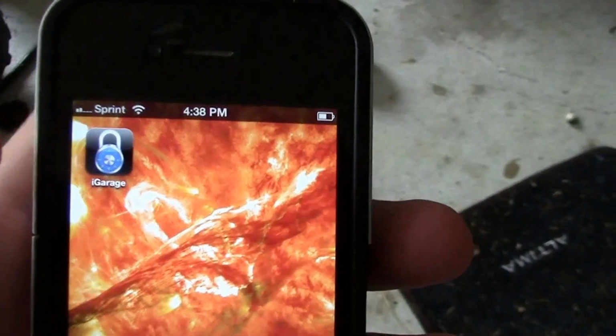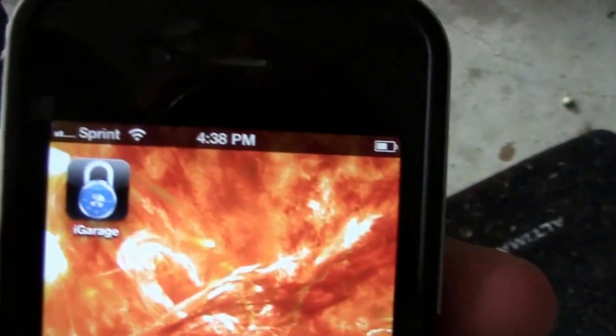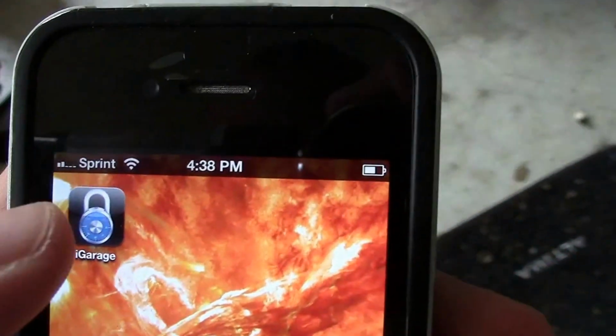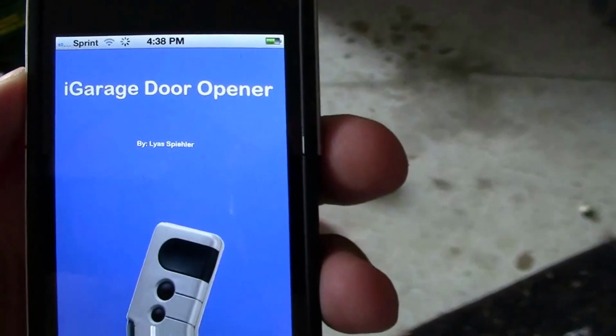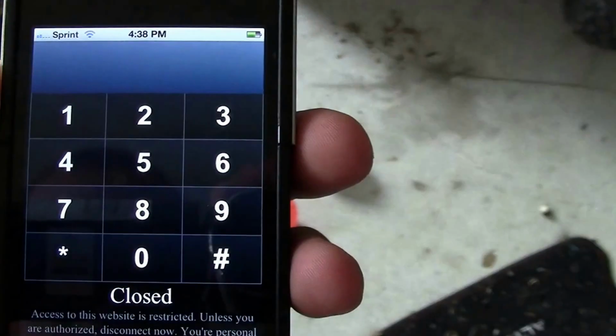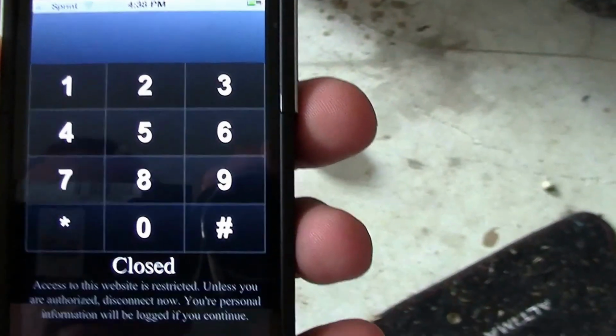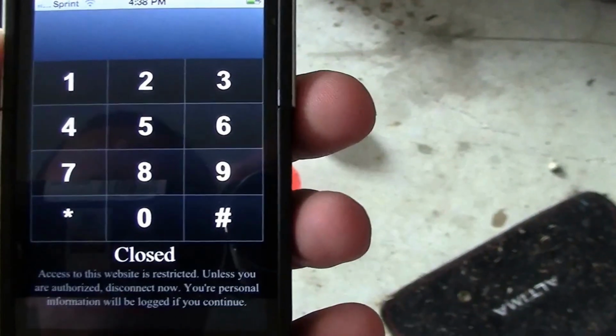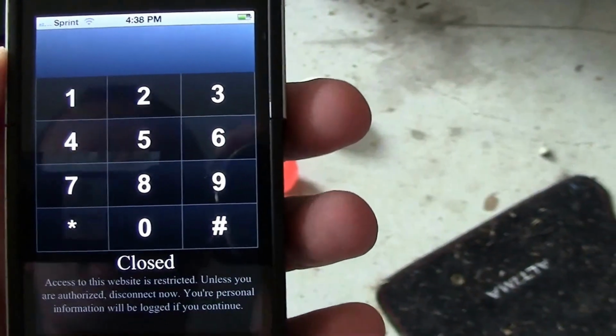This is a demo of my custom garage door opener app. This is the icon on the screen for the web app. When you press it, there's a little splash screen. It's made to look like the iPhone dial pad, and it's made to behave like an actual garage door keypad.